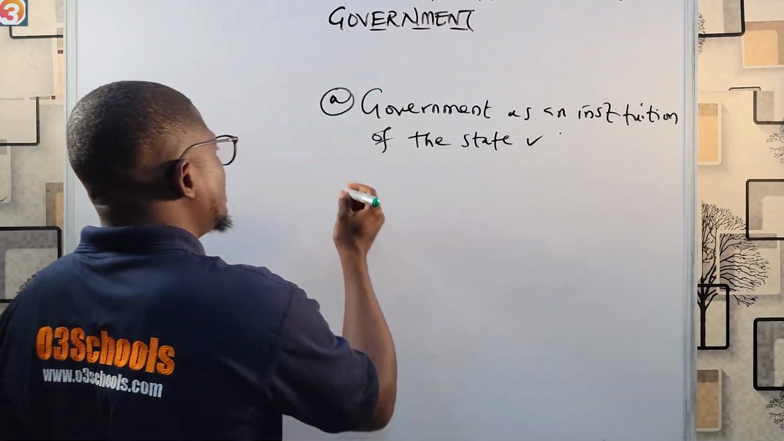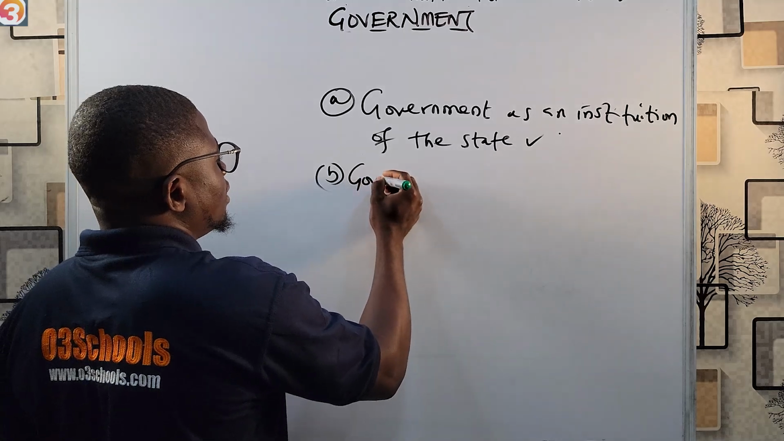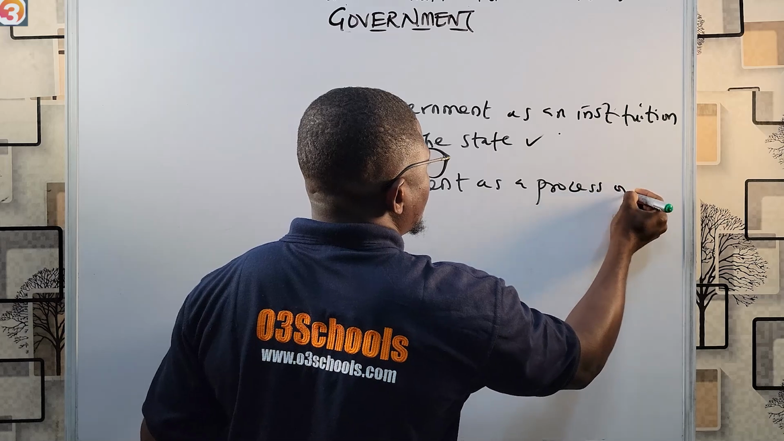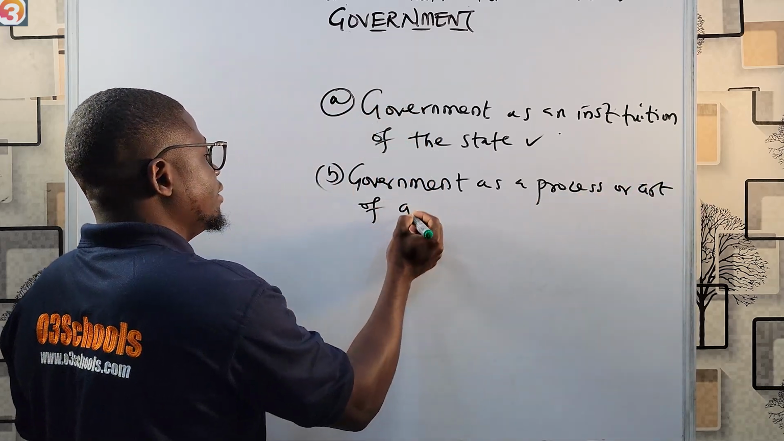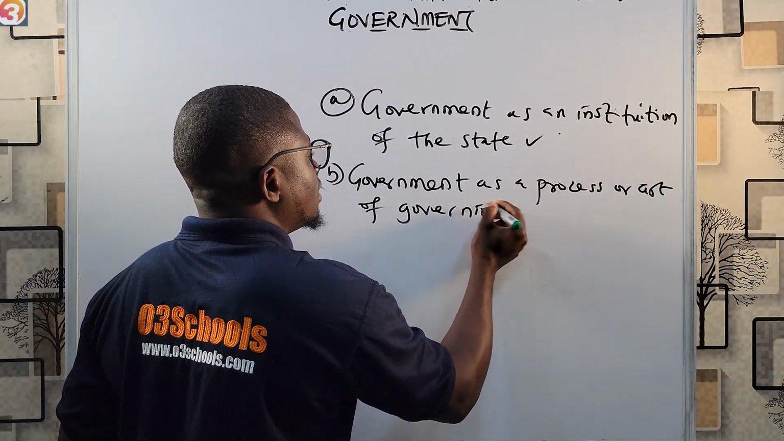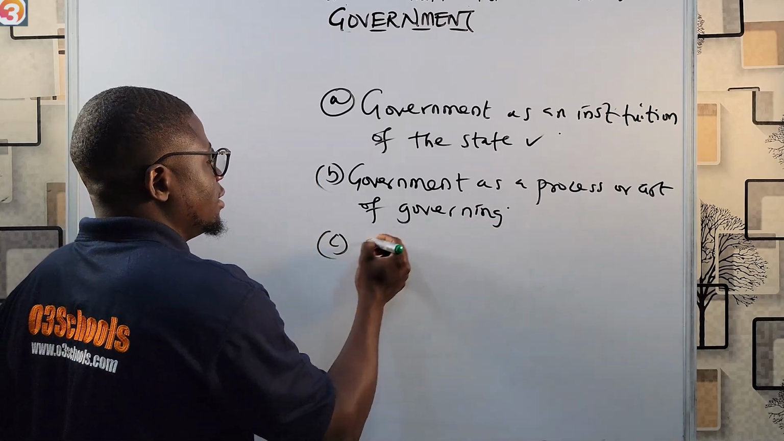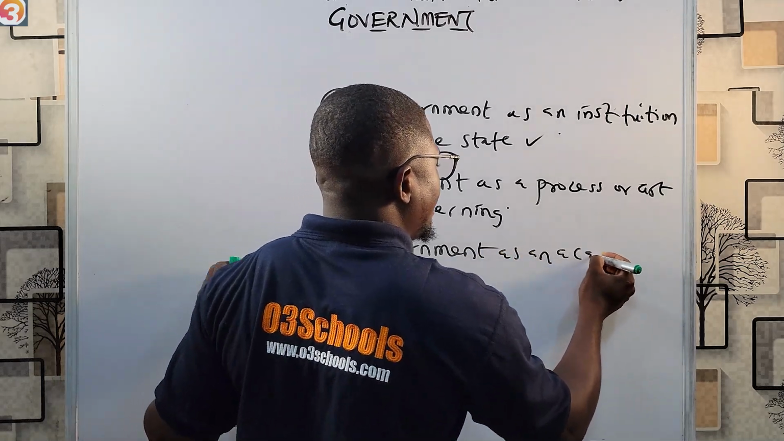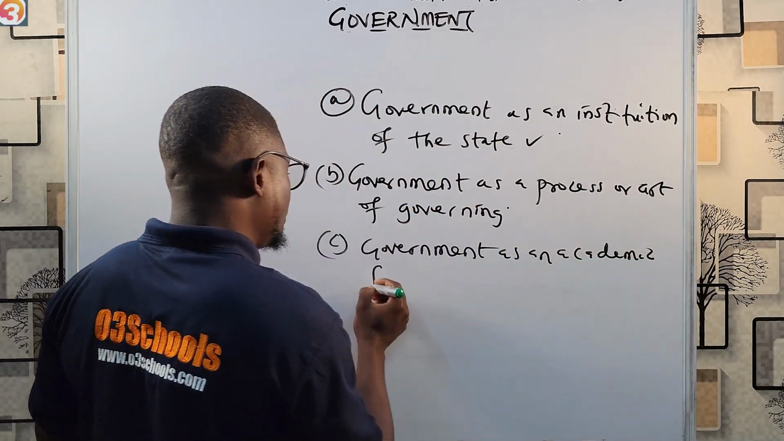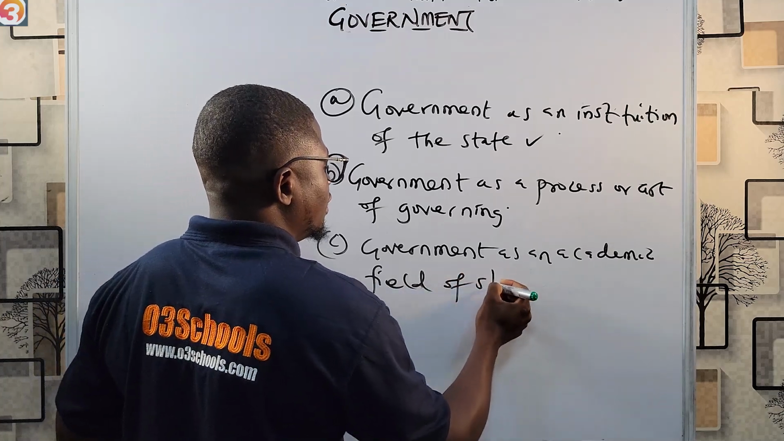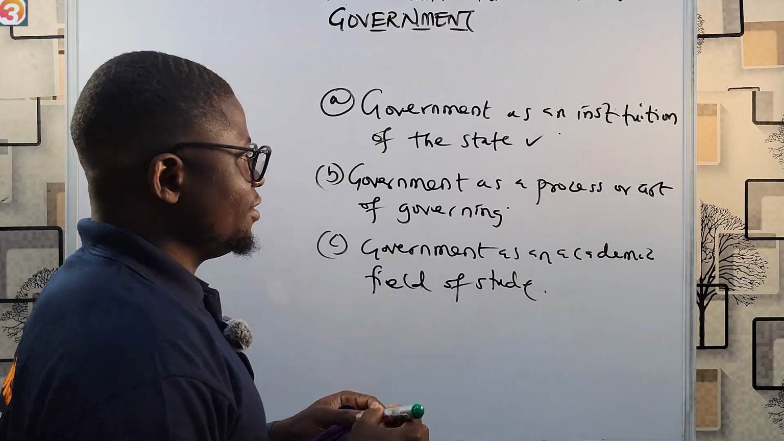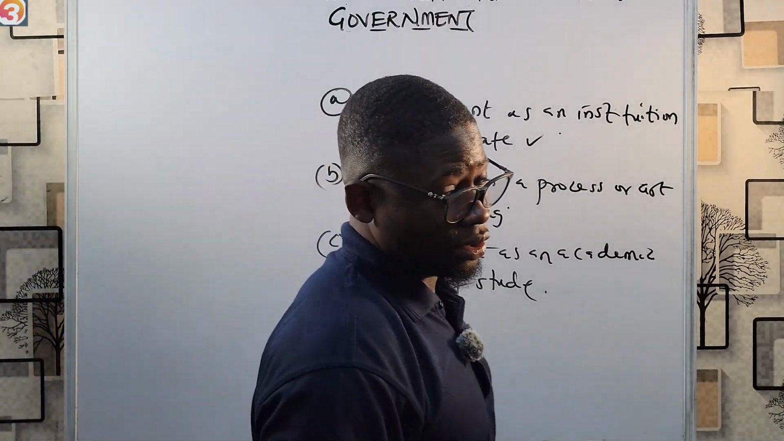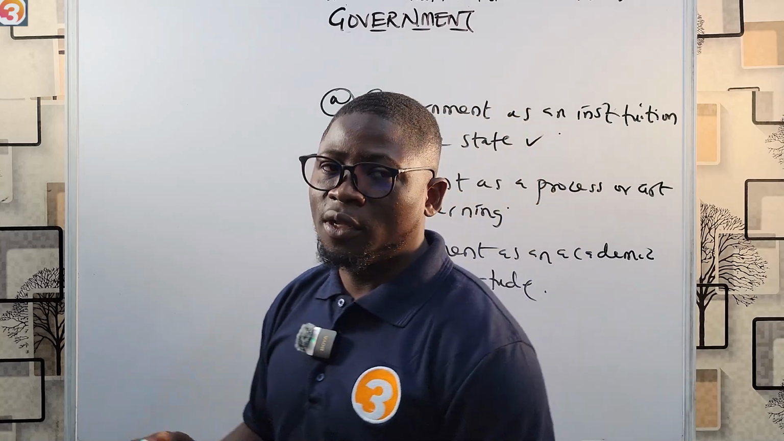Then, in the second definition, we say government as a process or act of governing. The third one, C, is government as an academic field of study. These are the three definitions of government. In this episode, I'm going to focus on the other two definitions. I don't think this video will be too long, so please stay with us.